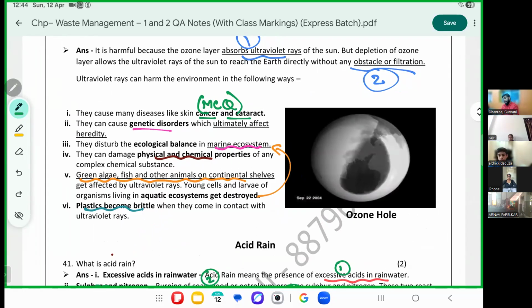It disrupts the marine ecosystem. It affects green algae, fish and other animals and continental fish. Young cells and the larvae are also affected. This is your photo of larvae.